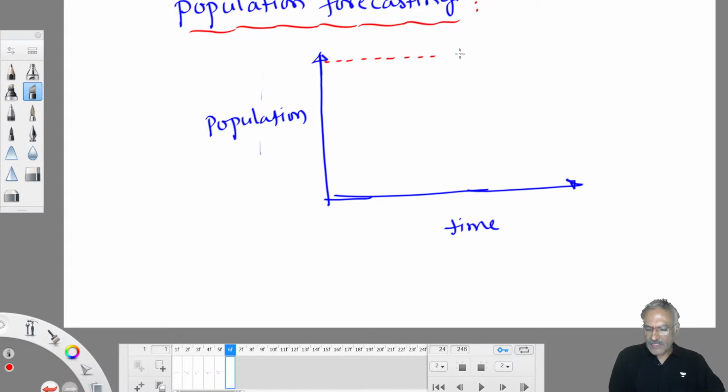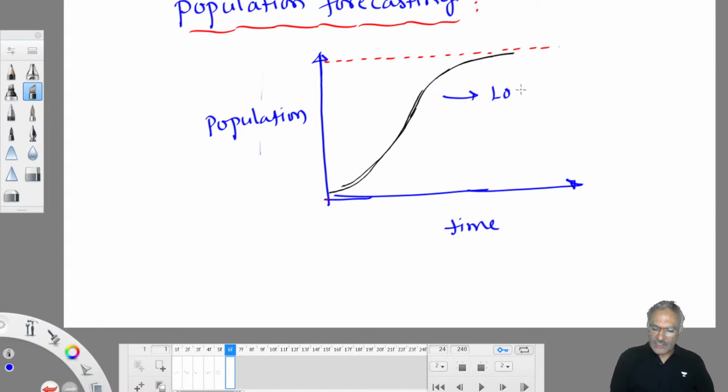I am assuming that this end means saturation. This is the beginning, this is the end. So under normal circumstances, the population of any community usually follows the logistic curve. It starts here, goes up, and finally reaches there. This curve is called the logistic curve or population growth curve.